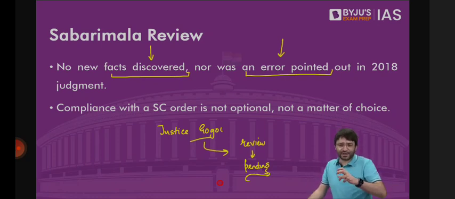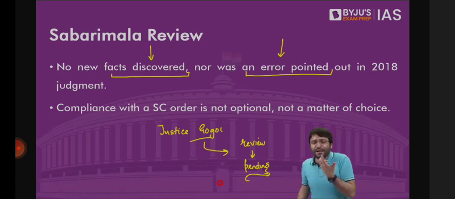And that's okay. And since the Shabarimala temple is at a hilly place, there was a restriction for women to not travel to this hilly place. Why? Because she may be menstruating, where she may not be in the pink of her health. So for her safety, she was not allowed to enter the Shabarimala temple. But different temples have different rules. There are some temples where men are not allowed. There are some temples where women are not allowed. So every religion should get to decide their own rules.